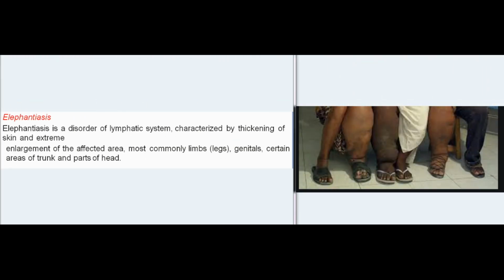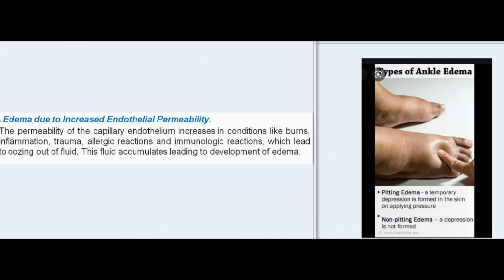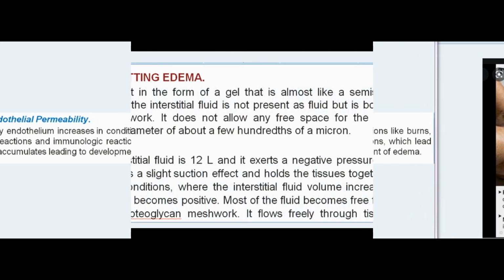Elephantiasis is a disorder of lymphatic system, characterized by thickening of skin and extreme enlargement of the affected area, most commonly limbs, legs, genitals, certain areas of trunk and parts of head. Edema due to increased endothelial permeability. The permeability of the capillary endothelium increases in conditions like burns, inflammation, trauma, allergic reactions, and immunologic reactions, which lead to oozing out of fluid. This fluid accumulates, leading to development of edema.